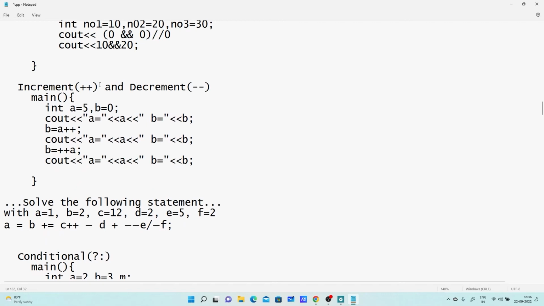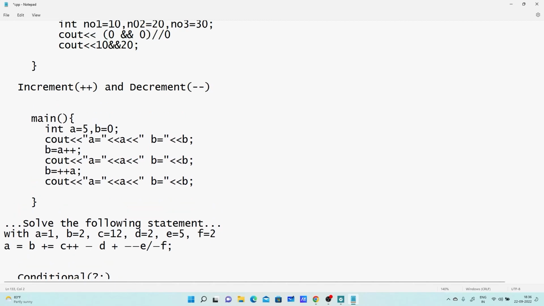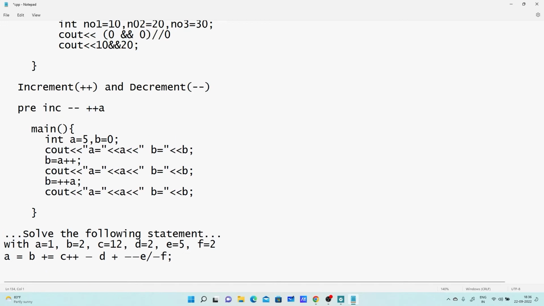Now, increment and decrement operators. Increment increases the value by 1, and decrement decreases the value by 1. When you work with these operators, they have pre-increment and post-increment. So I am writing here pre-increment. How can it be written? It can be written this way, plus plus a. So this is the pre-increment operator, where we write the operator to the left hand side of the operand. And what is post?